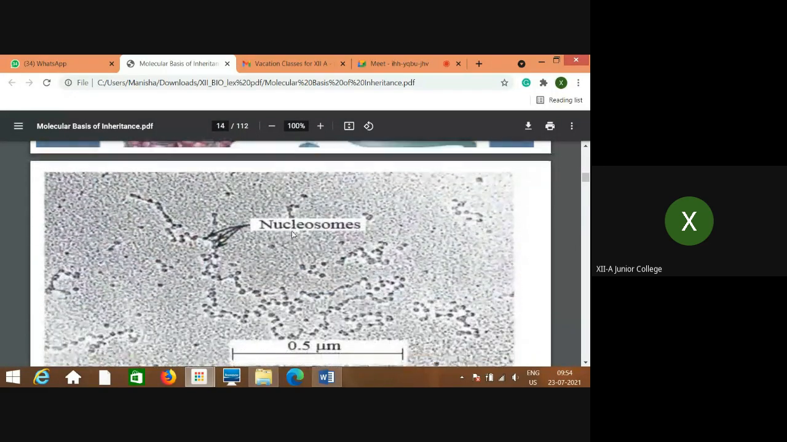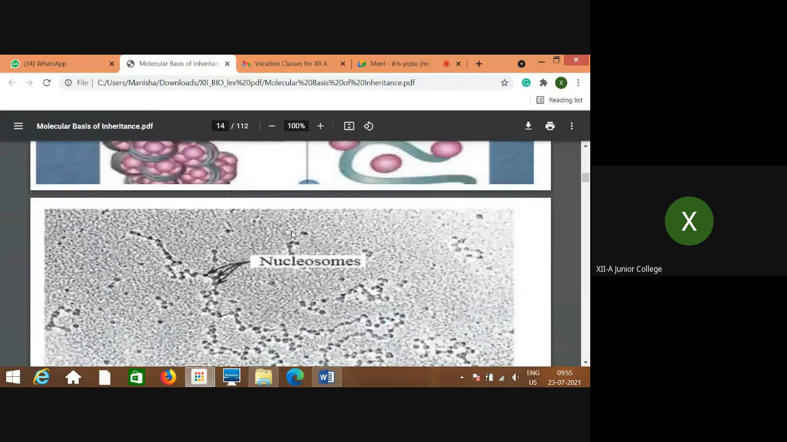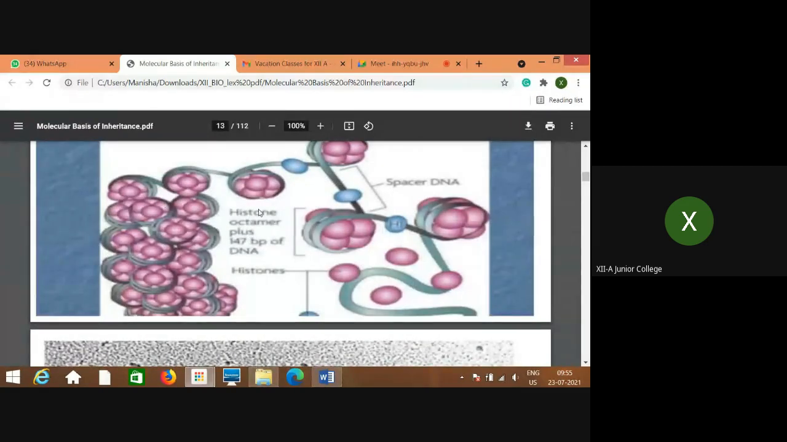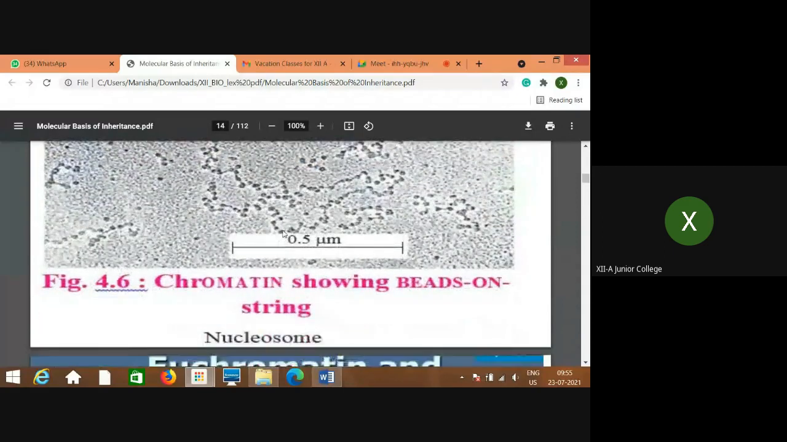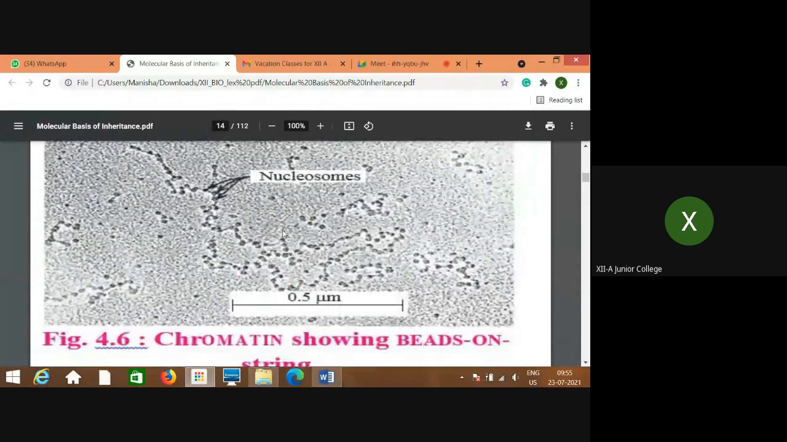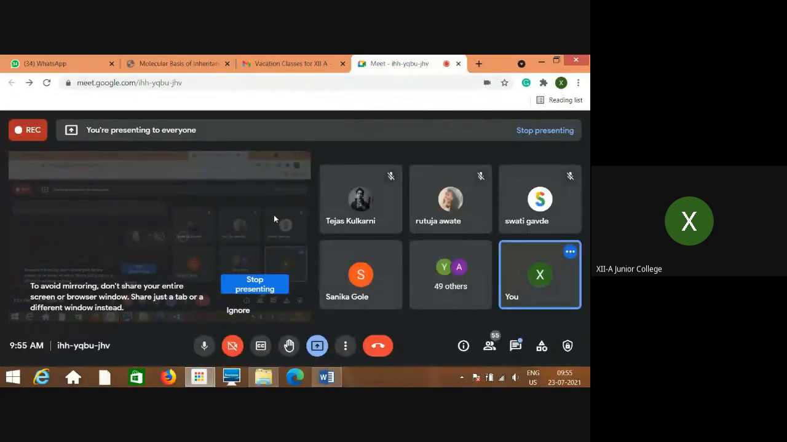So how does it look under the electron microscope? Chromatin showing beads on a string. These are nothing but chromatin. When they are joined, this is the chromatin. So they look like beads on a string. Now what euchromatin is and so on, we will discuss in the next lecture.